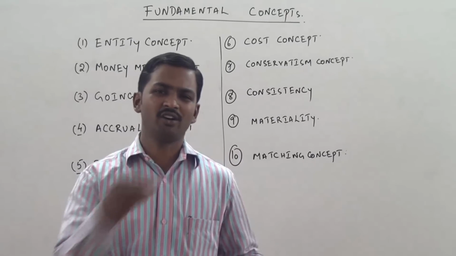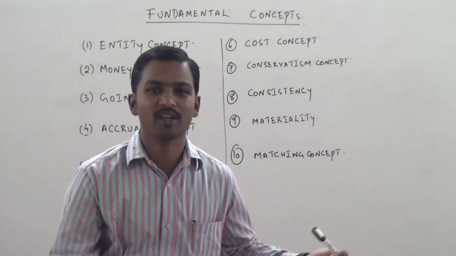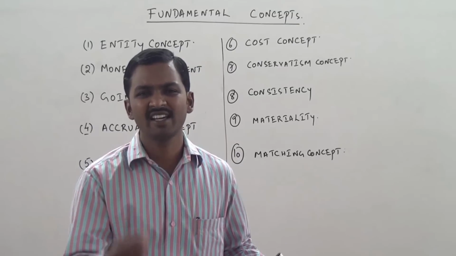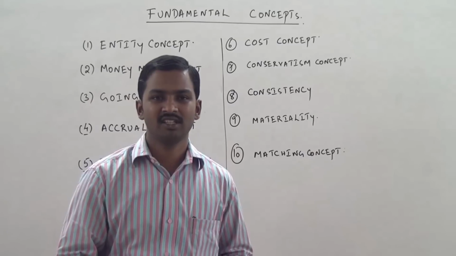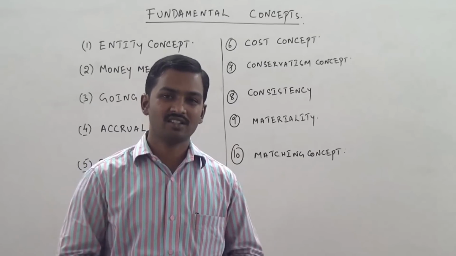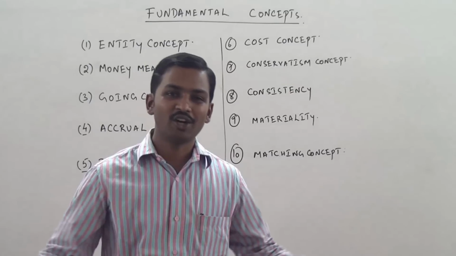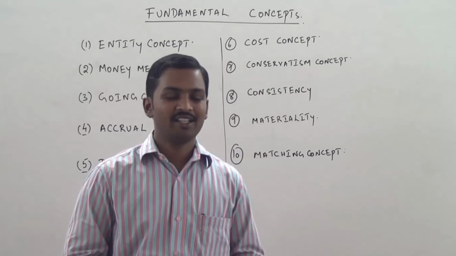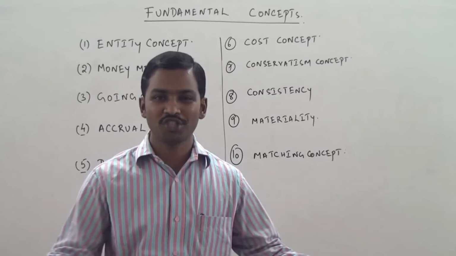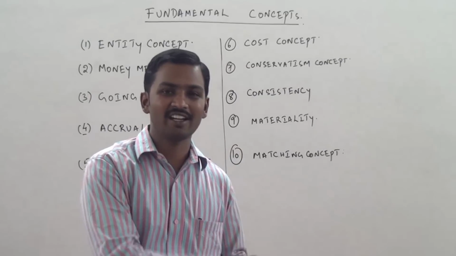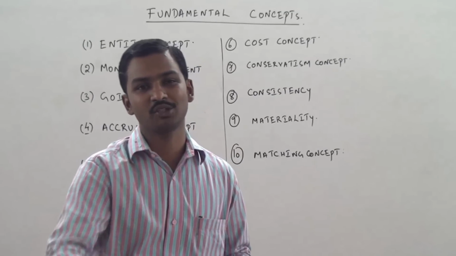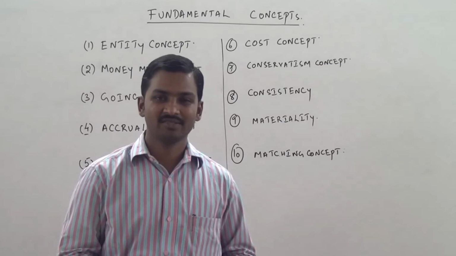Nobody is interested in finding out whether this calculator has been accounted properly or not because its value is very, very insignificant. The decisions of the investors, the opinion of the auditors, the opinion of the bankers won't change just because a calculator has been shown as an expense instead of an asset.